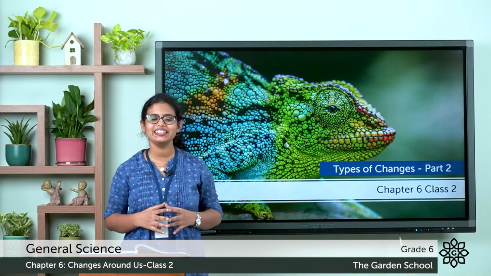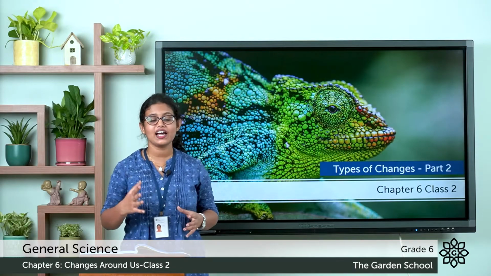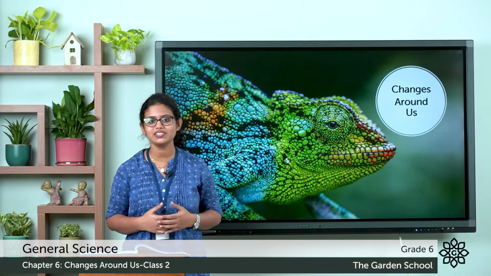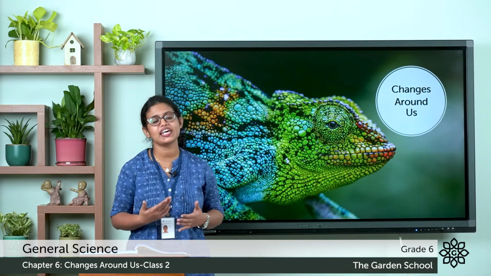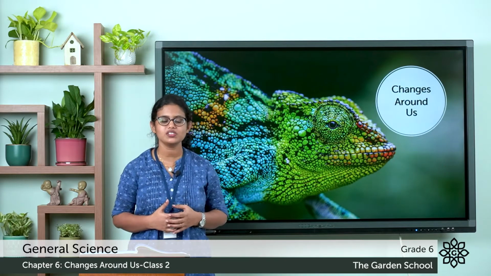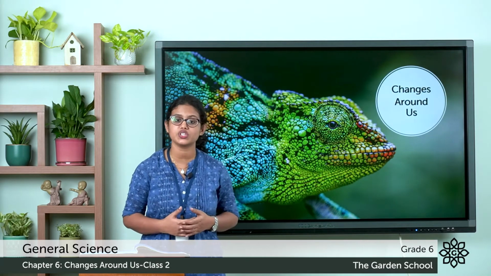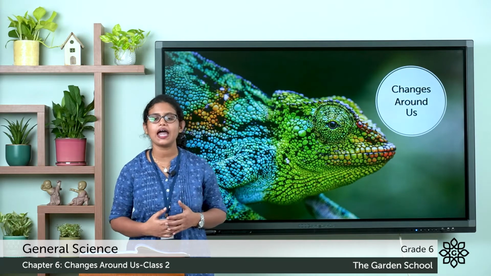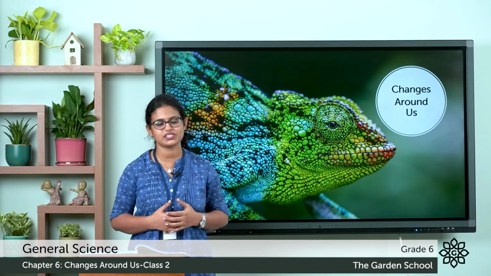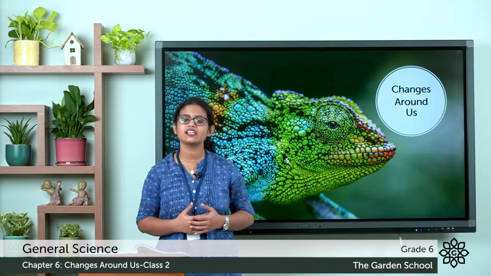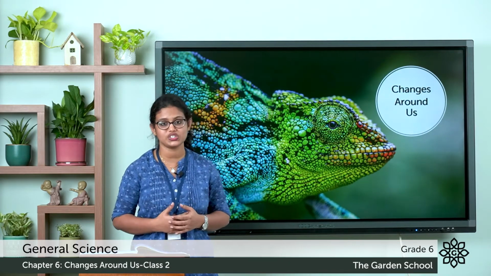Good morning to all. In the last class, we started with the 6th chapter, that is Changes Around Us. And we were discussing the different kinds of changes. In that, we discussed desirable and undesirable changes. Today let's discuss the next two kinds of changes.